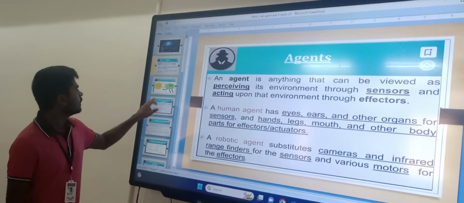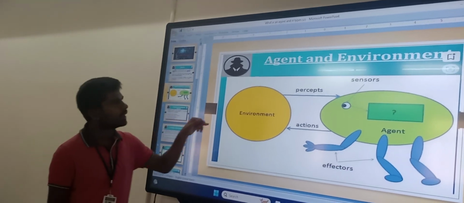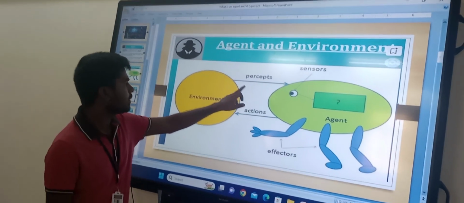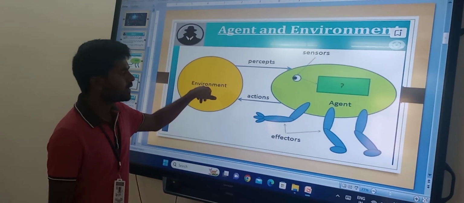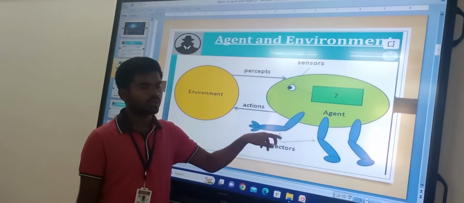Coming to the theoretical representation of an agent: the agent and its environment. The agent perceives the environment. Based on the environment, it takes actions with the help of its effectors.